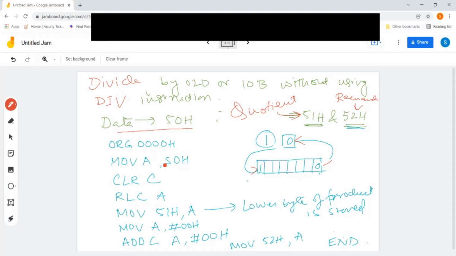So the remainder we have will be in the carry. So what we are going to change in this program is, in place of RLC, we are going to make this RRC. Now the accumulator is holding the quotient.